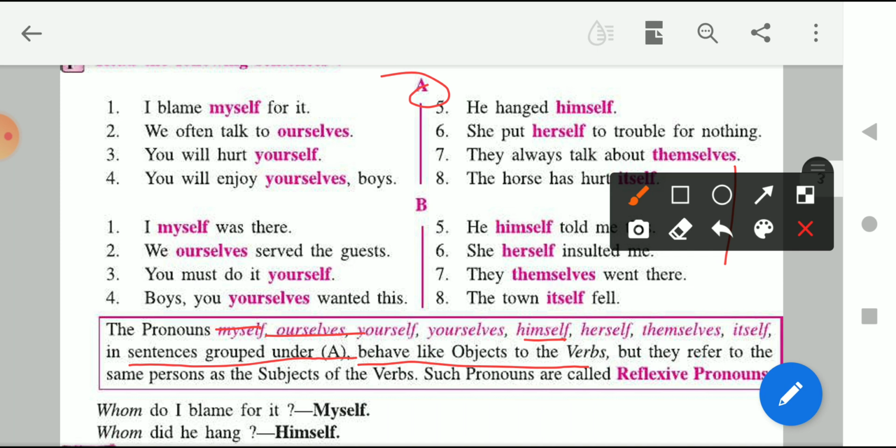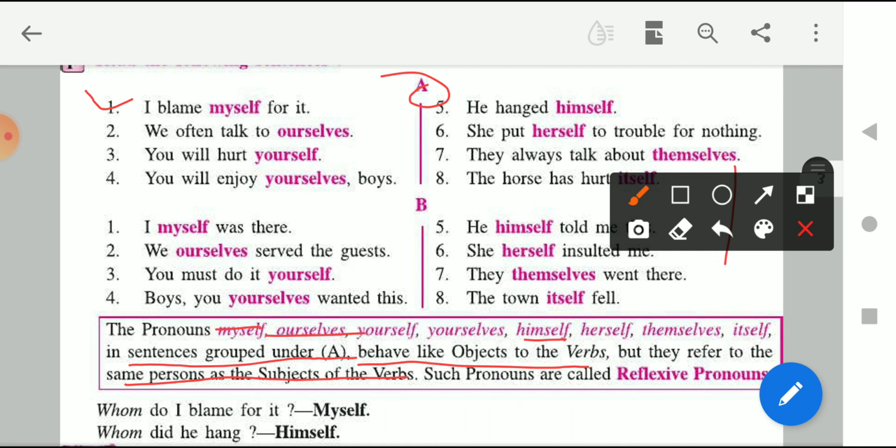So here, I blame myself for it. In the first sentence, what is the action that is being done? That is blaming, right? So here the pronoun is being used as an object for the verb, which is helping the verb to describe itself more clearly. But they refer to the same person as the subject.